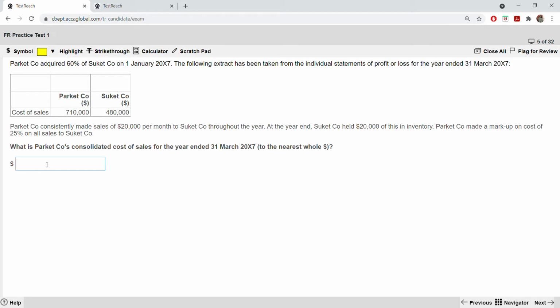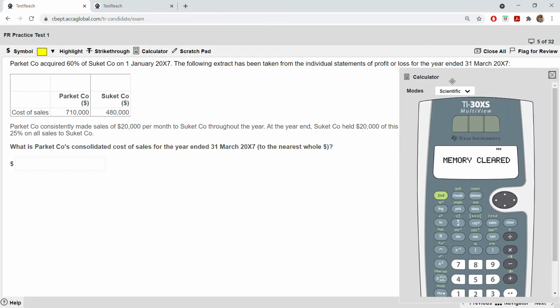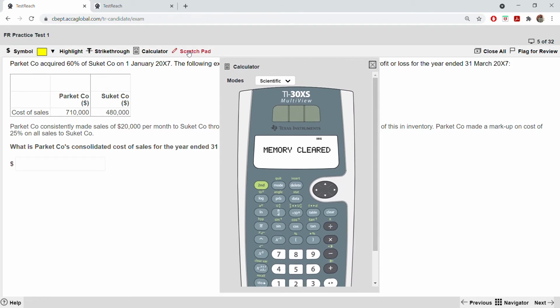So how do you start with this? You can either do it in your scratchpad, but definitely you need a calculator to do this. You can show the workings in your scratchpad if you want. So first of all, I'm going to add this from the parent company, 710,000.